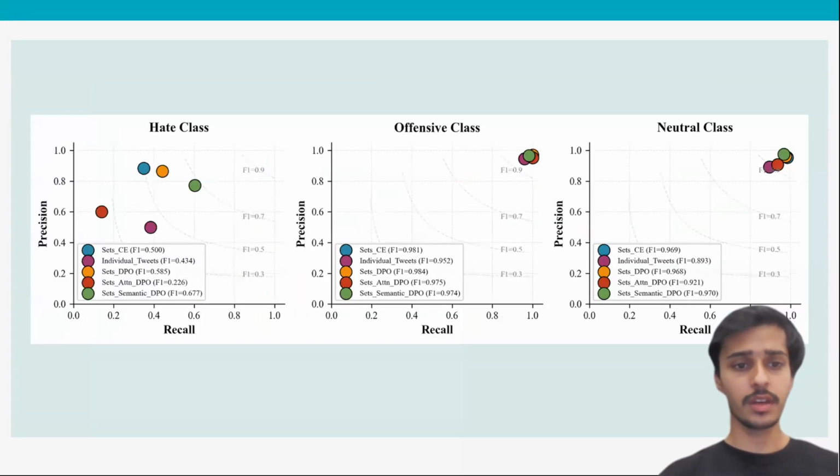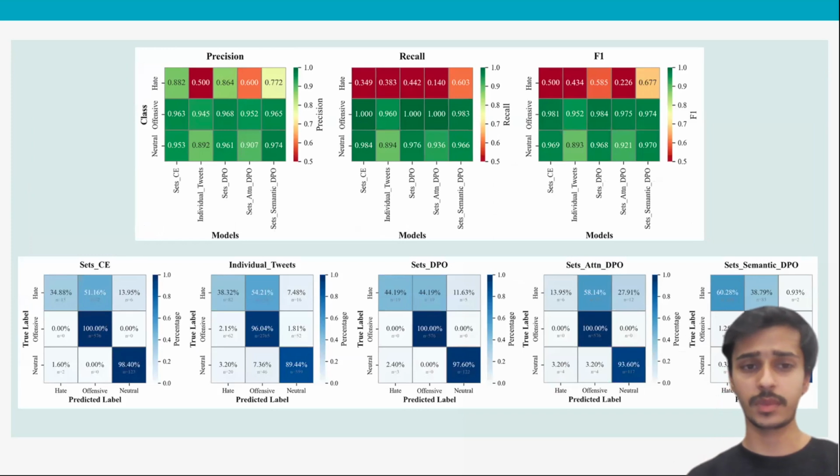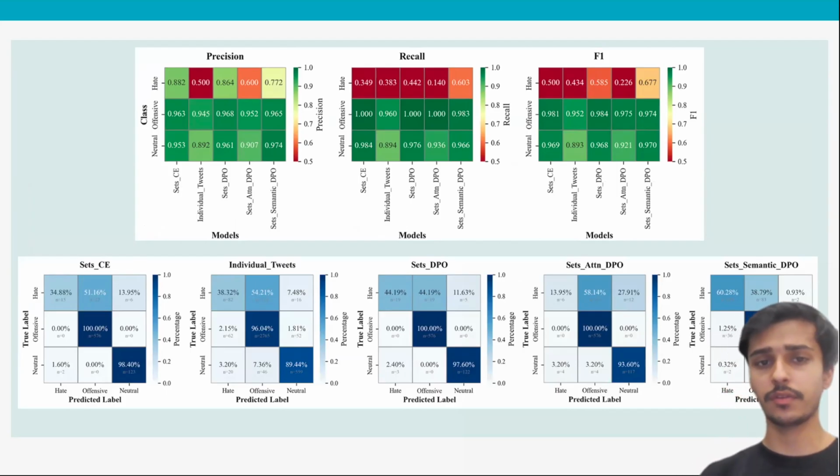Coming to the next figure, if you see on the hate class, we're achieving very bad F1 scores in all of the ablations except for semantic DPO. I mean, it shows a significant improvement from 58 to 67.7. So this somehow gives us an intuition to increase the data size for the hate class. Also in the confusion matrix, most of the classes like offensive and neutral are getting classified above 95%. Only for the hate, it's very ambiguous, ranging from 35 to 50%.